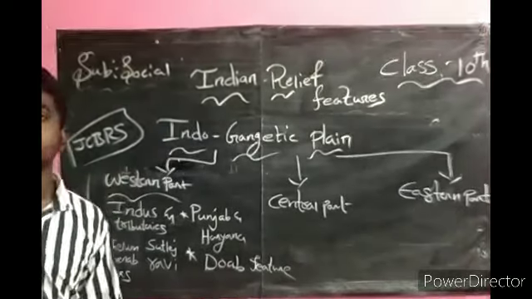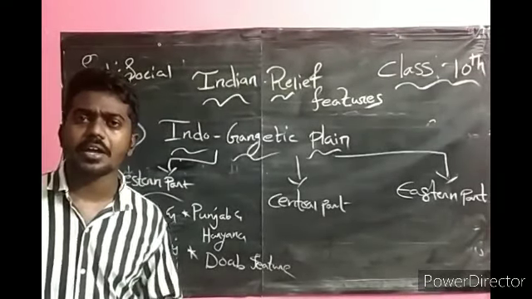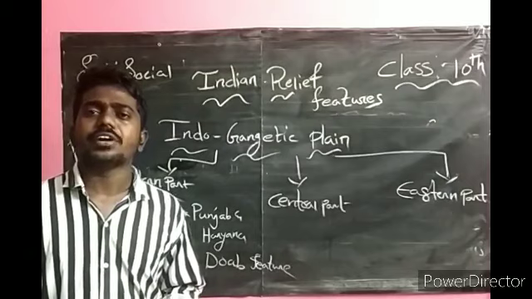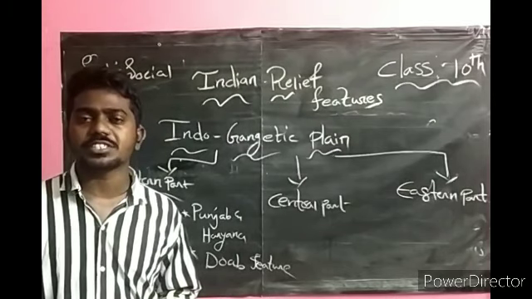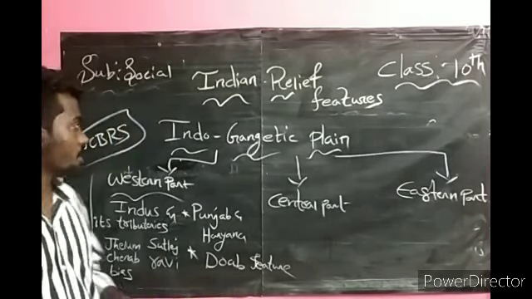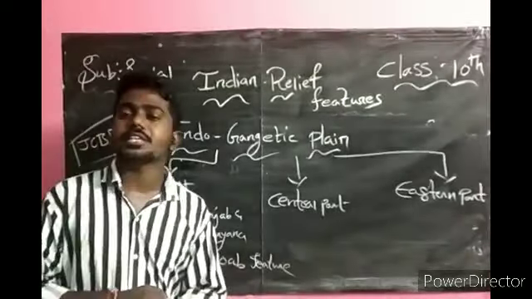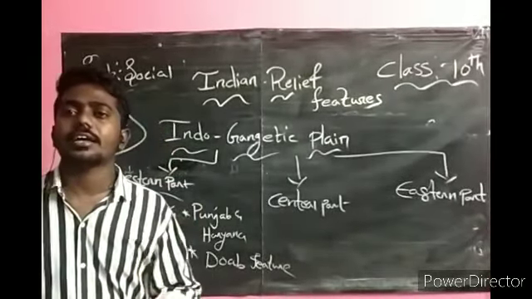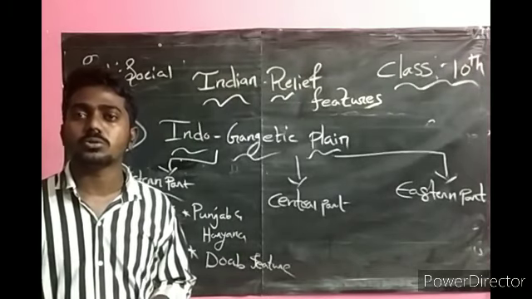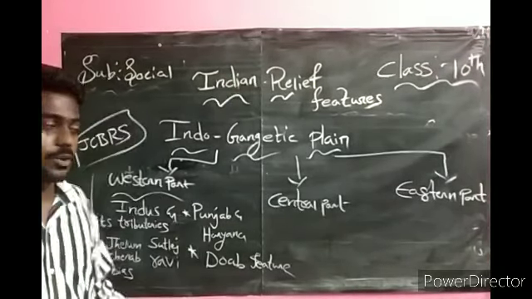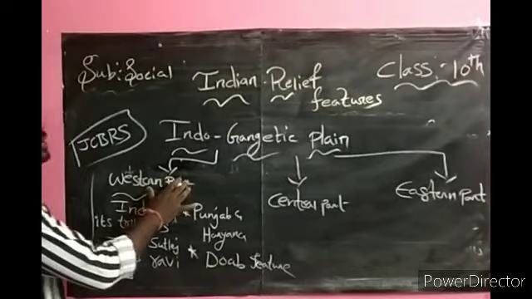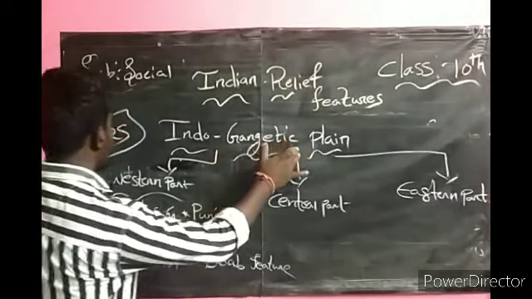What do you mean by doab? Doab is nothing but a fertile land between two rivers. Very, very important, you may be asked for 1 mark. Doab is nothing but a fertile land lying between two rivers. This is about the western part of the Indo-Gangetic Plain.